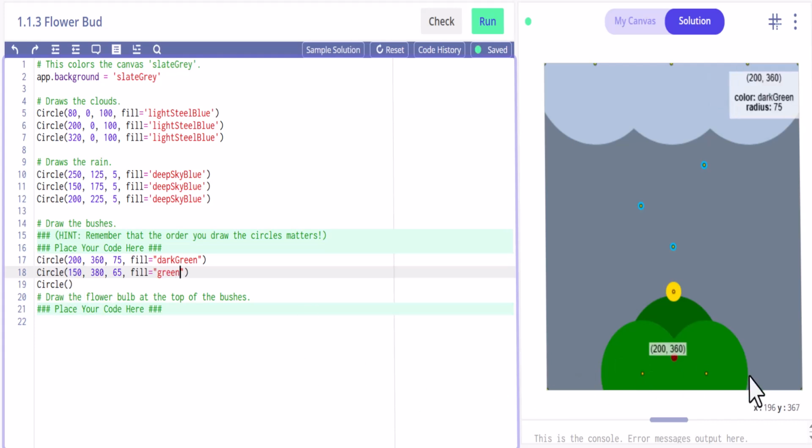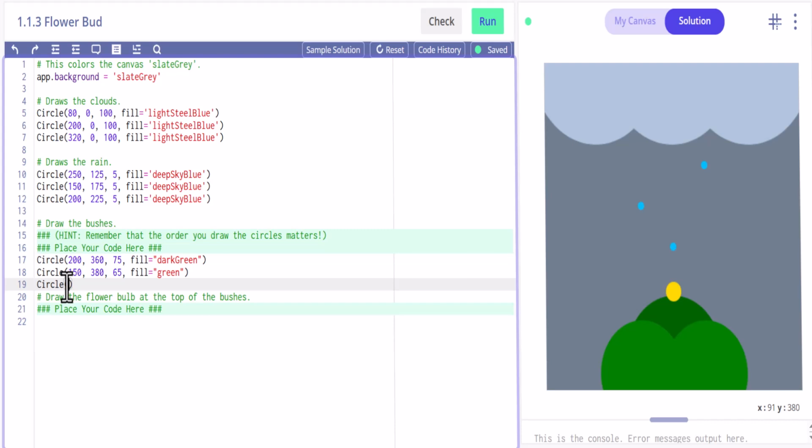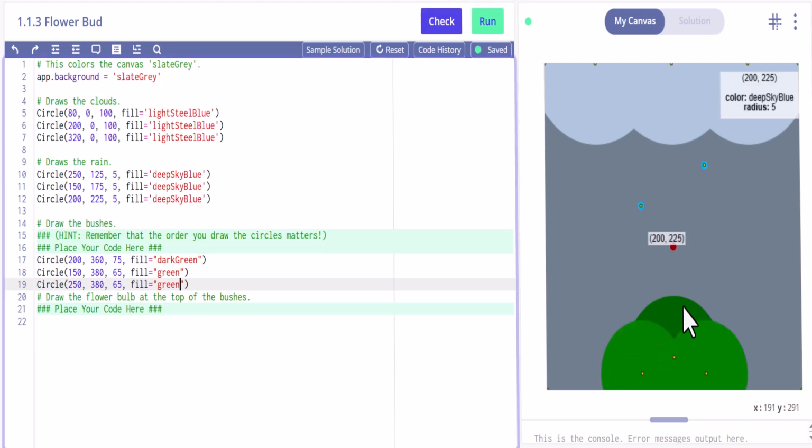Now for this one, it's 250, 380. So same Y location. And we want to keep them the same size, and we want to keep them the same color. Okay, so if we run that, now we have these that went over top of that other.